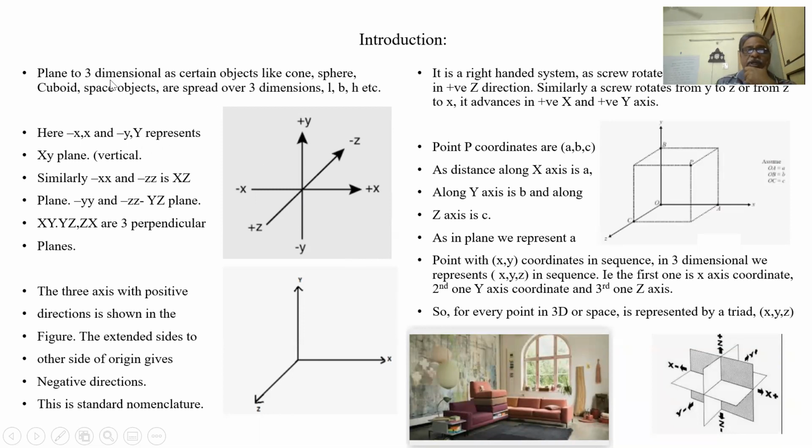Going from plane to three-dimensional, certain objects like cone, sphere, and cuboid spread over three dimensions. So instead of L and B, we now have L, B, H: length, breadth, and height. In this case, the length is along the x-axis. Let us say this is a cuboid or a slightly elongated sphere. We have three dimensions, L, B, H. So this is the x-axis, this is the y-axis, this is the z-axis.